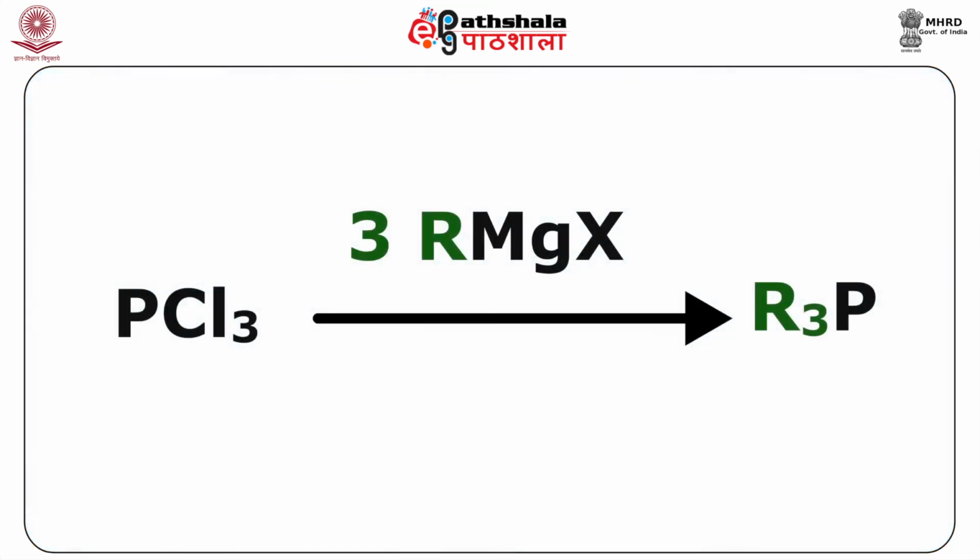The phosphonium salt can be produced by reacting the R3P with an alkyl halide, that is you will be getting R3PR with plus on phosphorus and X minus, or in general you can say R4P plus X minus, and these salts are very useful as phase transfer catalysts that you will study in detail later. So, you can see here in the example that if you have to prepare this R3P, you can start with PCl3 and do the reaction with 3 moles of Grignard reagent and it will give you the R3P.